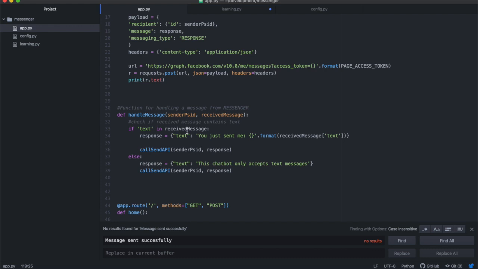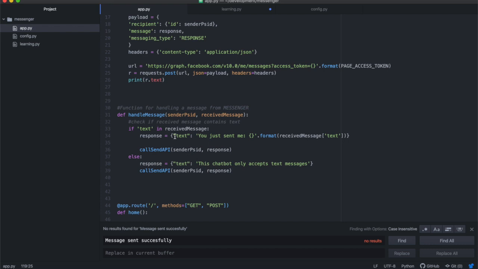I didn't write code to test for all the different types of messages somebody could send in Messenger. In this specific case, I'm only going to write this chatbot for text messages, so I'm testing for the fact that it's a text message. If it's not, I'm just going to send a response back that says this chatbot only accepts text messages, so at least I'm still responding to the person to tell them that I only accept text messages.